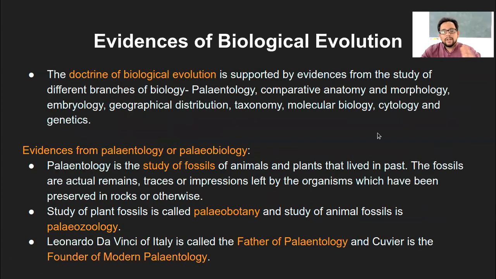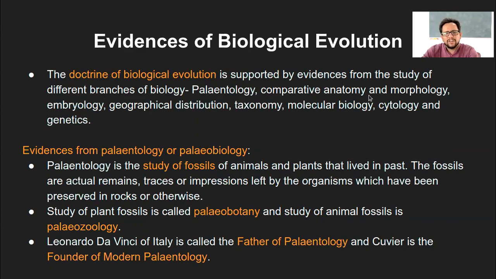Now, what are those evidences? We spoke of biogeny, chemogeny, cognogeny, and so on. But what are those evidences that speak of it happening in that particular manner only? Or what were those different proof points that led to the conclusion that this was the right path, that scientists or researchers have thought of? So the doctrine of biological evolution, those 3 points that we had seen, is supported by the evidence from the study of different branches of biology.